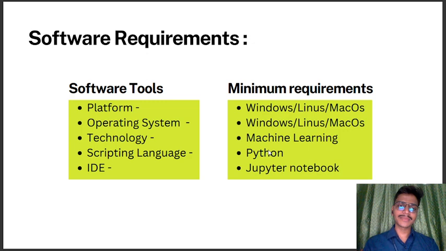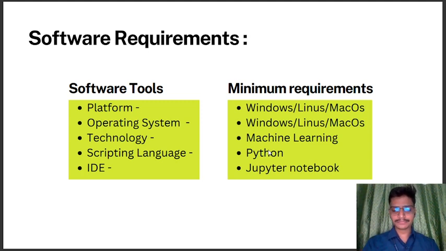Scripting language: Python. In today's century, Python is one of the most advanced languages. It helps us perform machine learning and gives us the help of various libraries. So Python is more considerable for machine learning, and nowadays it is more in demand.